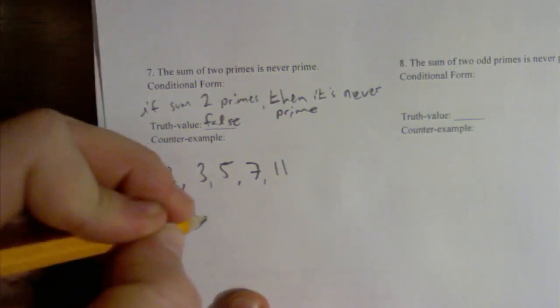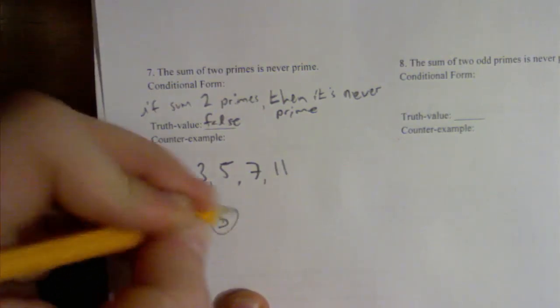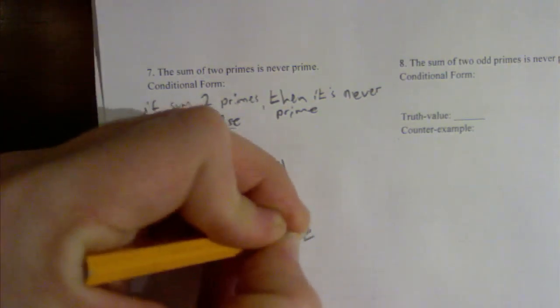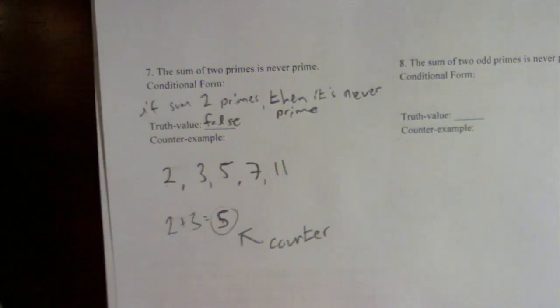2 plus 3 equals 5. Hey, that's a prime number. This is my counterexample to show that it's a false statement. Now, before we finish this video, I just wanted to go over one more thing with you.